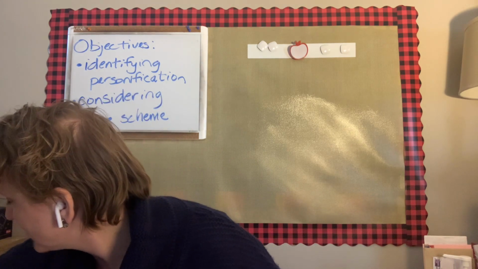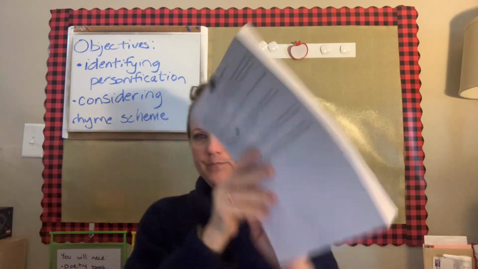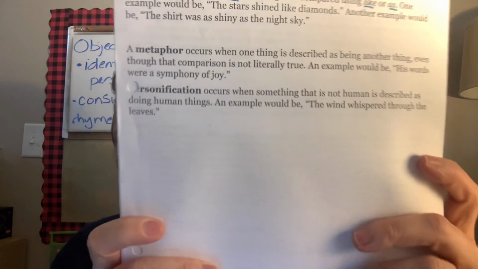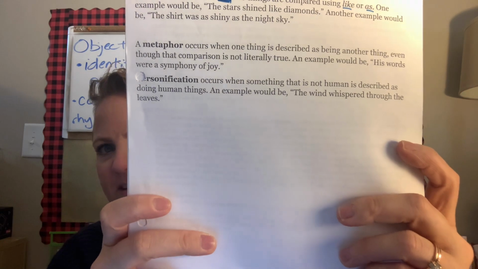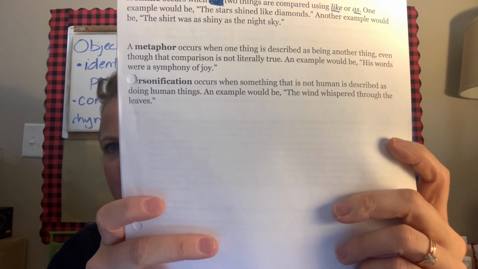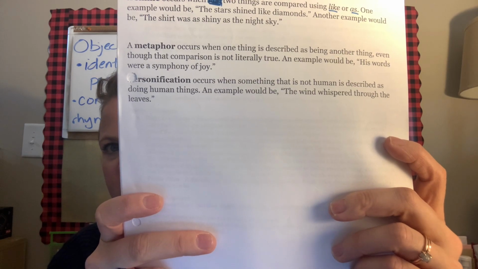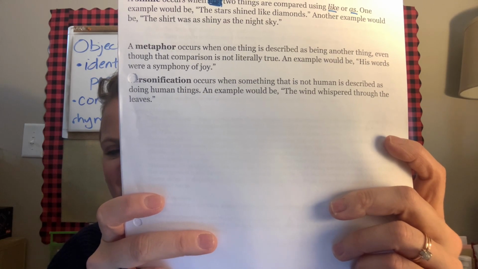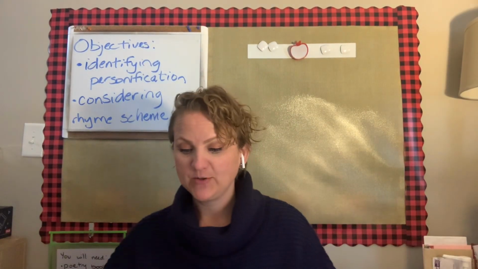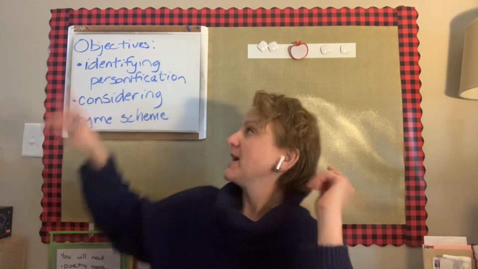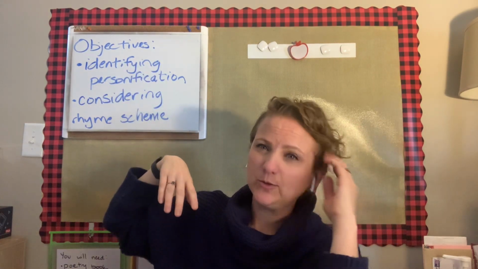So we've got this objective of identifying personification, which, as a reminder, occurs when something that is not human is described as doing human things. The example that I've had is the wind whispered through the leaves. These notes should be in your white binder too for you to continue to refer back to. So we're going to be working on identifying personification and actually doing a little considering of the role of personification.